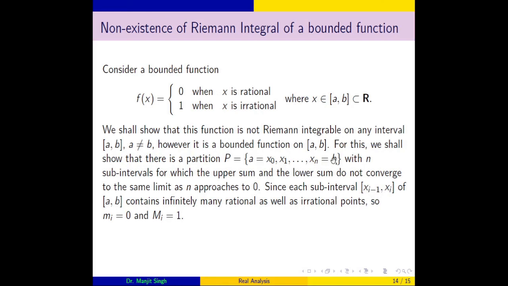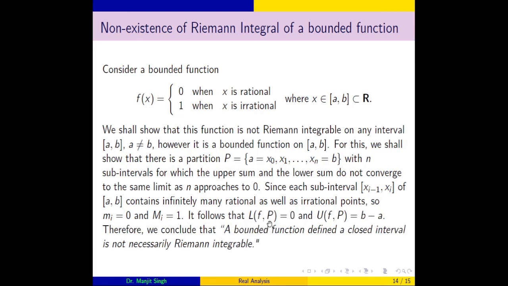So in these n subintervals, the values of the m_i's are 0 and the values of the capital M_i's are 1, and therefore the lower sum, which is the sum of m_i delta x_i from i equals 1 to n, will be 0, and the upper sum will be the summation of delta x_i, which is b minus a.